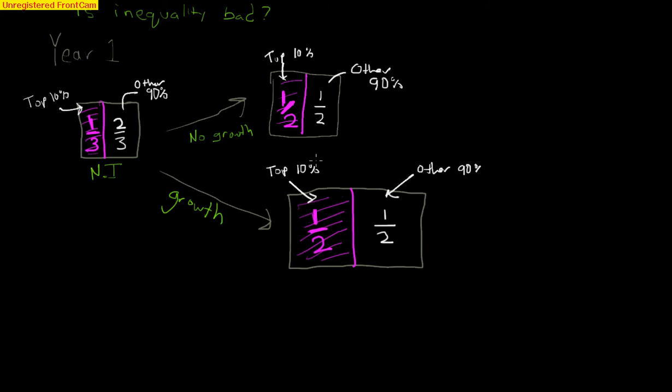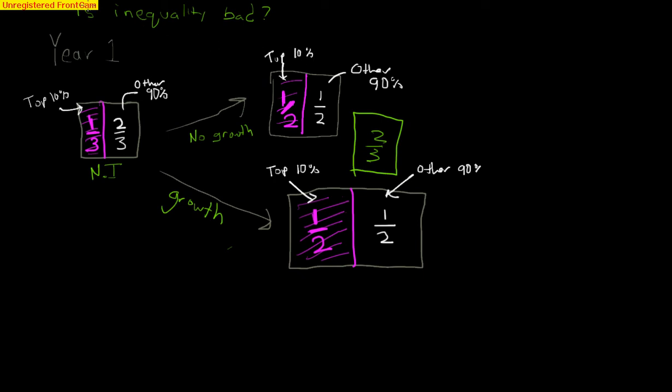Remember, one half is smaller than two-thirds, but this area is bigger than this. If I were to draw the two-thirds next to it, the area of the square is bigger. And so he comes up with this conclusion that inequality might not be bad. Well, this is a purely abstract example.